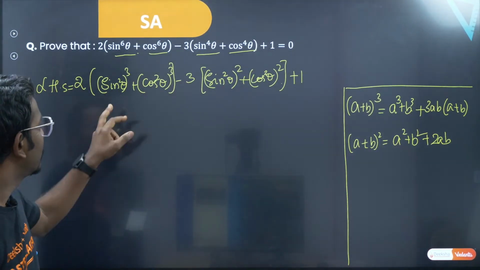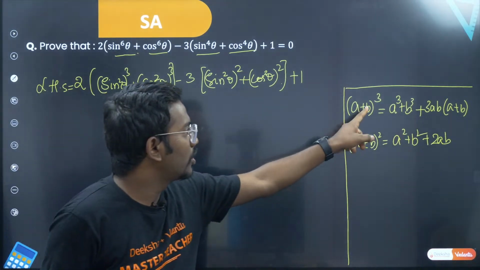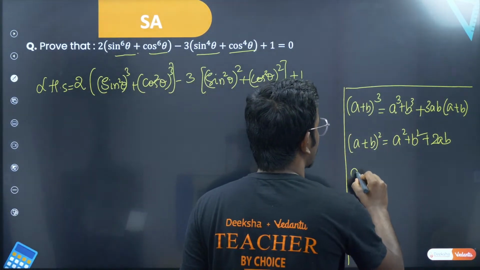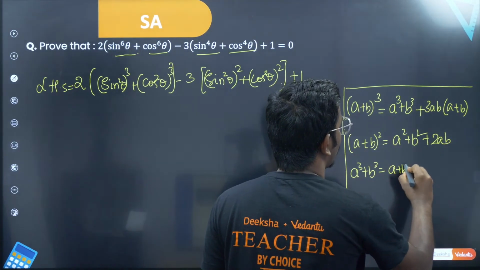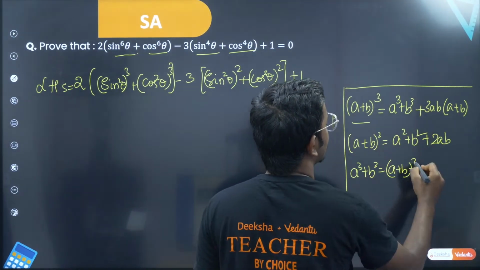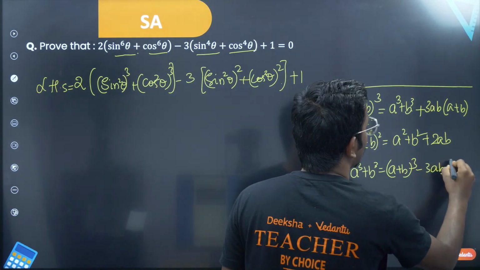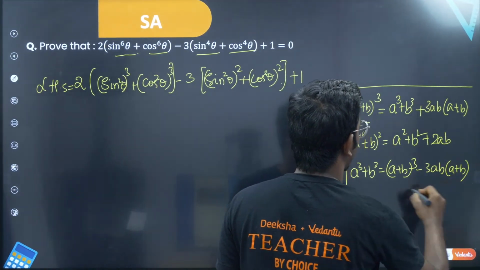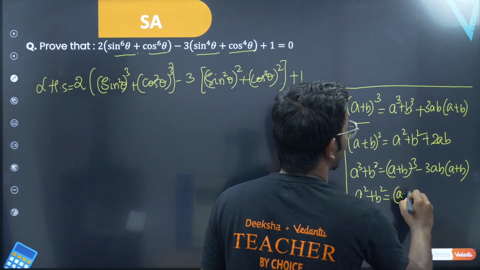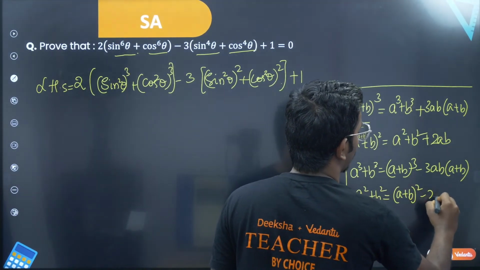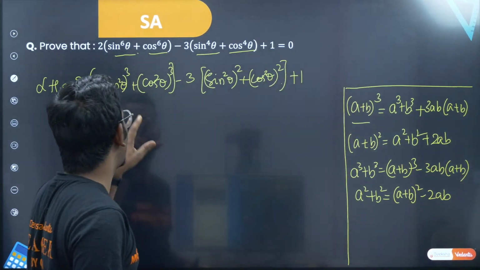Okay, so now let's start. So I know a plus b whole cube. Then what should be your a cube plus b cube? Sir, from here a cube plus b cube is basically a plus b whole cube, this thing minus this thing, minus 3ab into a plus b. So similarly, your a square plus b square should be equal to a plus b whole square minus 2ab. Very simple. So now let's apply that thing here.